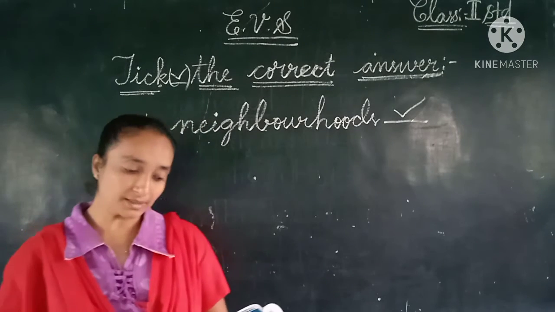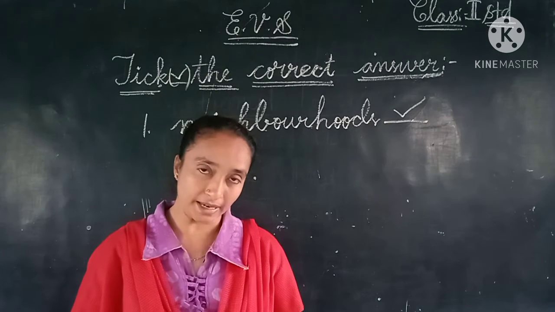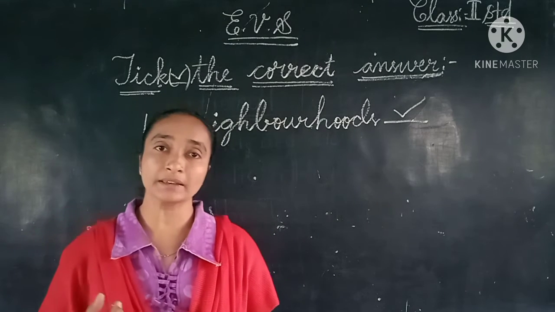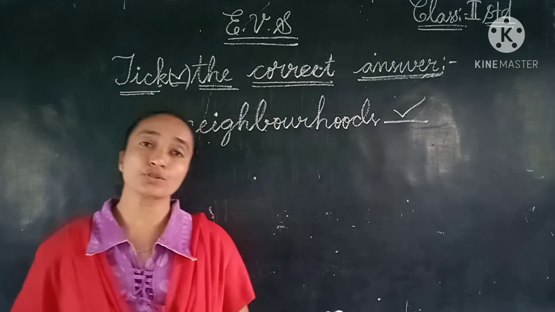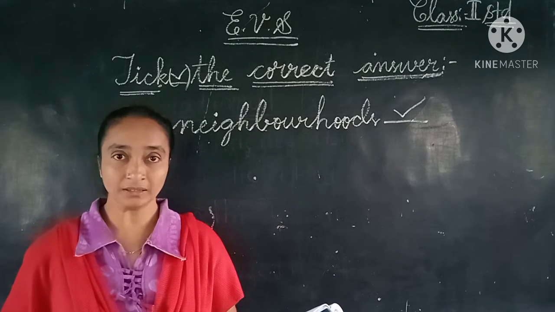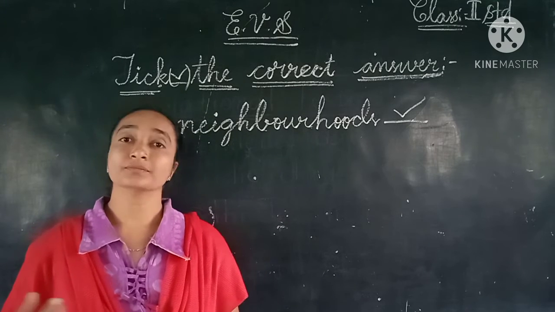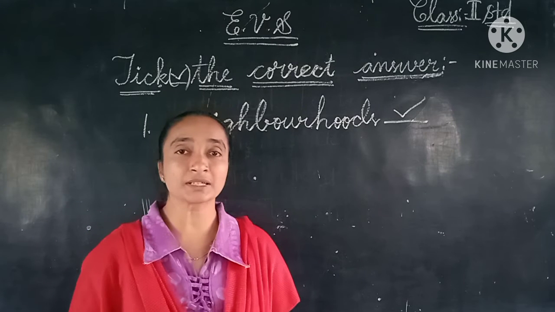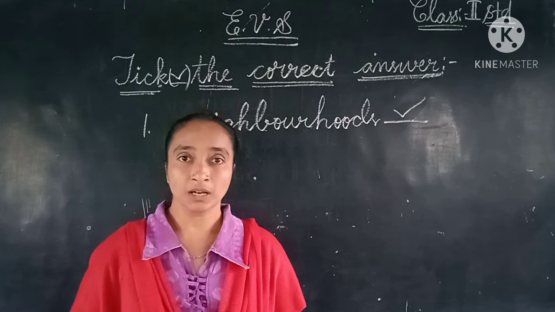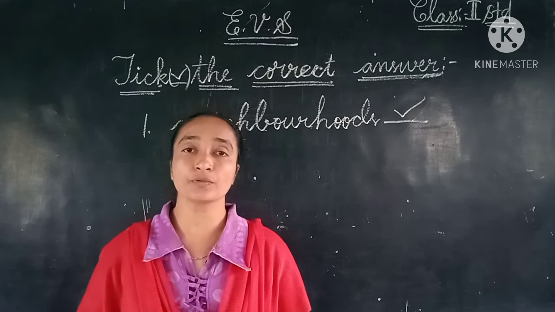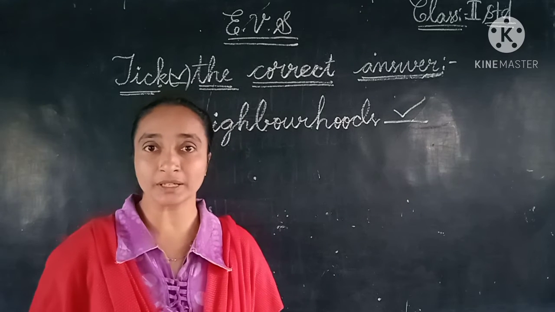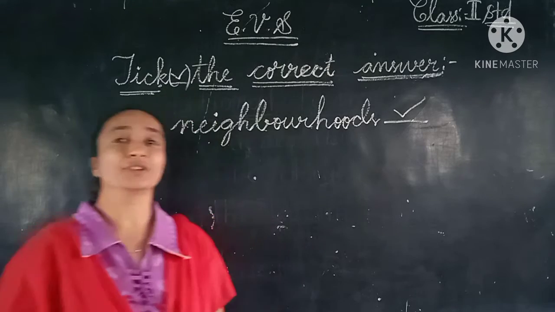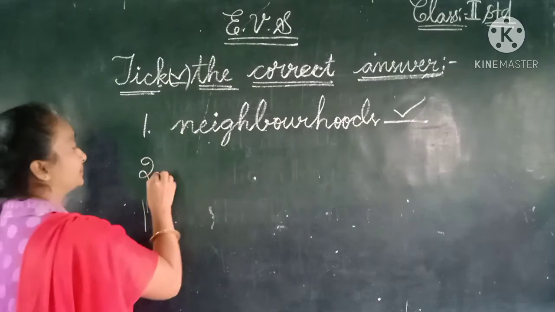The second one is, we can buy eggs and bread from it. When we want to buy eggs and bread, where do we have to go? Hospital, bank, markets. Children, if we want to buy the vegetables, the bread and the eggs, where do we have to go? Shall we go to the hospital? No. Shall we go to the bank? No. So we have to go to a market.